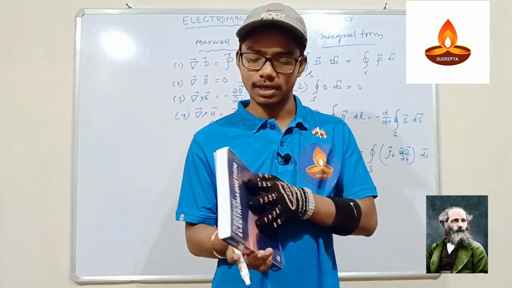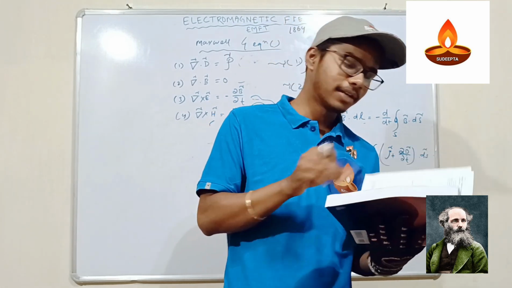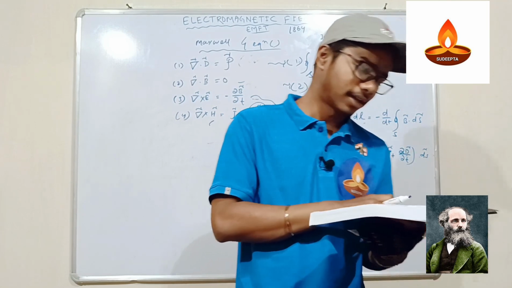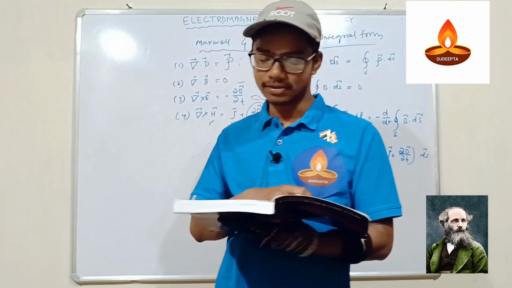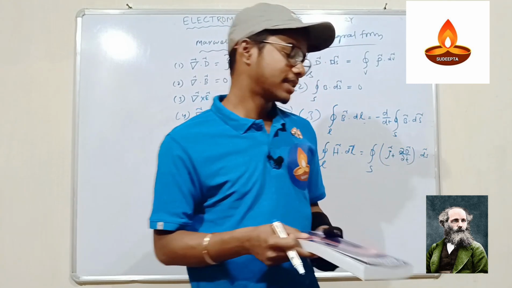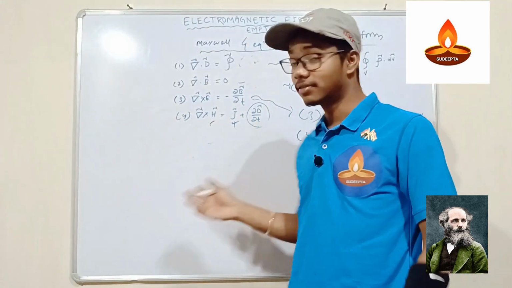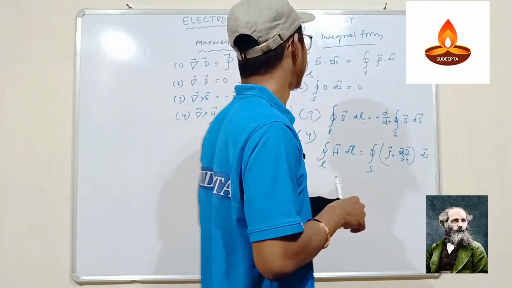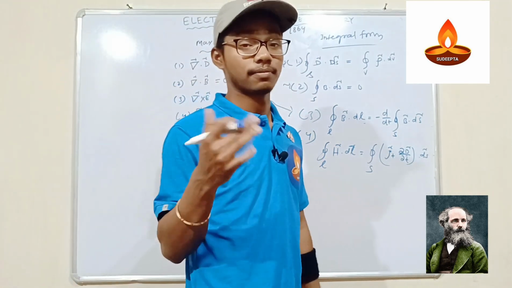It is a good book, and you can understand electromagnetism much better. The first equation is about charges and electric fields, Gauss law, electric potential energy. Otherwise, the basics are also in class 11th and 12th. So this first video is the intro to the electromagnetic field theory of James Clerk Maxwell.